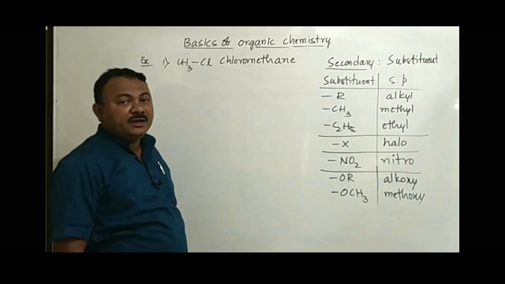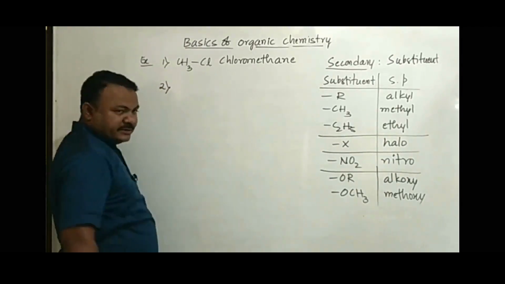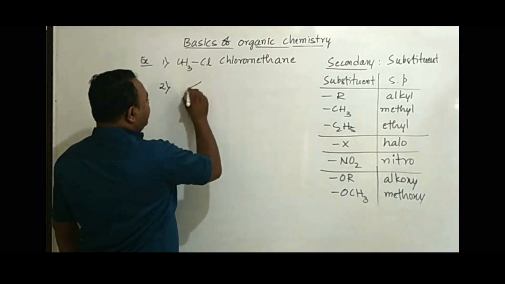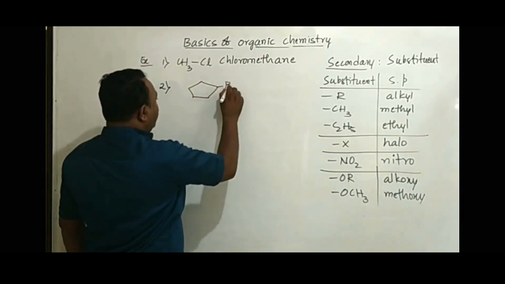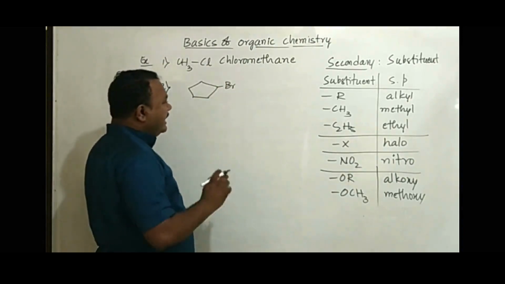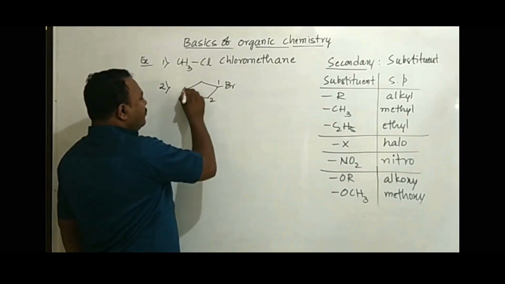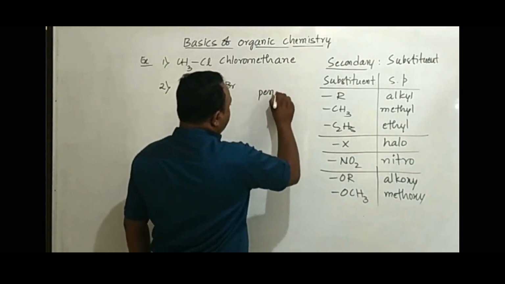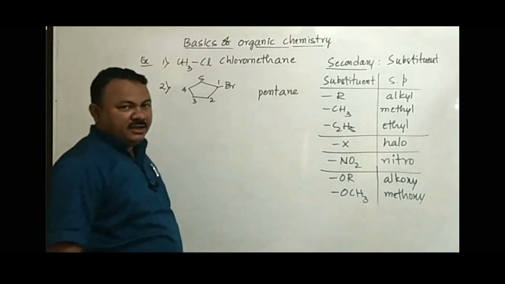CH3Cl is named chloromethane. Second example: if I take a cyclic compound like this, and we have a Br linked to the cyclic ring. Look at the name of the compound. Number of carbons: 1, 2, 3, 4, 5. Therefore, the word root we write is pent. Primary suffix ane.